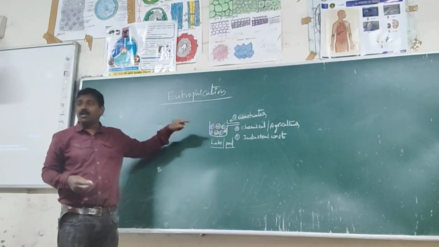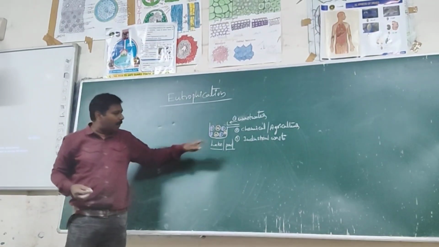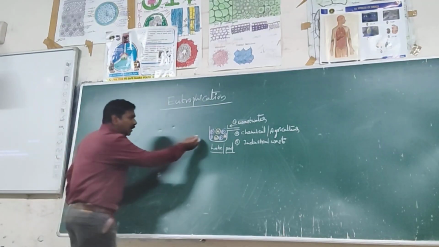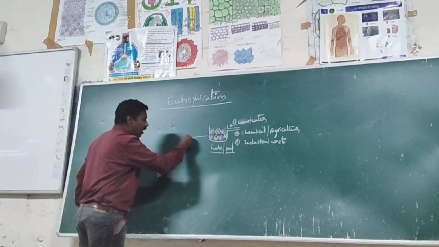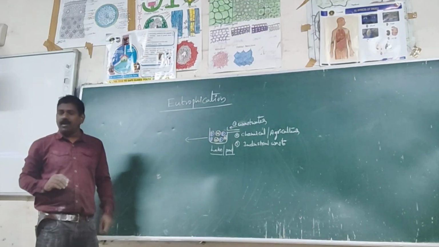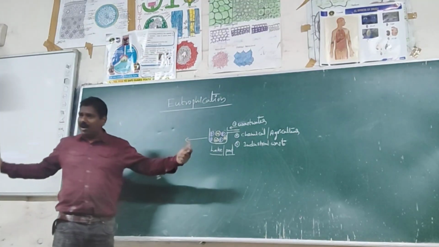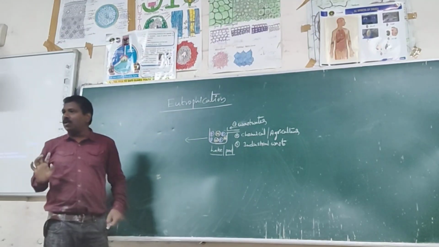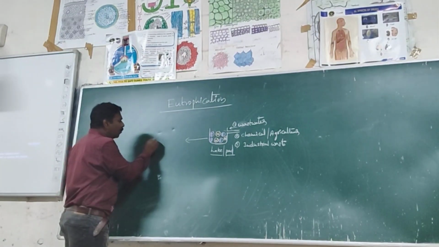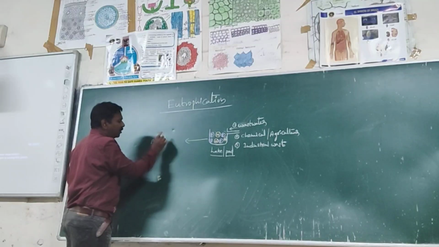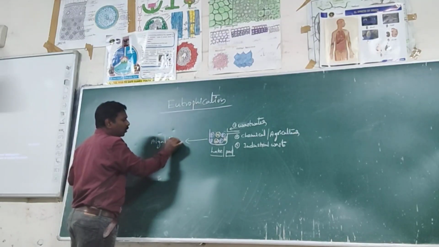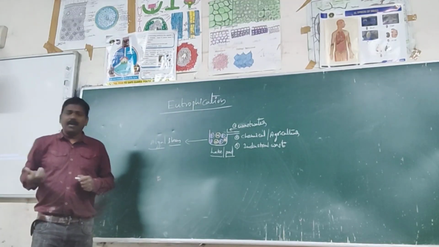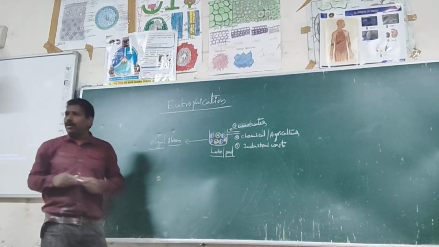But eutrophication is not good for the environment. When phosphorus and nitrogen are increasing, what will happen? When this phenomenon takes place, phosphorus and nitrogen are increasing in ponds, lakes and large water bodies. Because of this increase, algal bloom formation increases, increasing the algae, because these are very enriched nutrients.